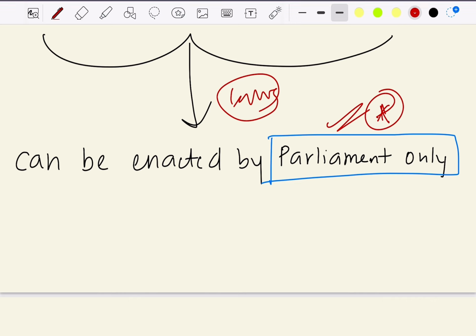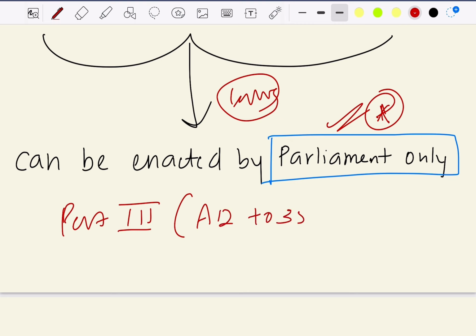With this, we have completed Part 3. That is, Part 3 is from Articles 12 to 35. So with this, we have completed Part 3 of our Constitution. In the later video lectures, we shall study the later chapters in Indian polity.